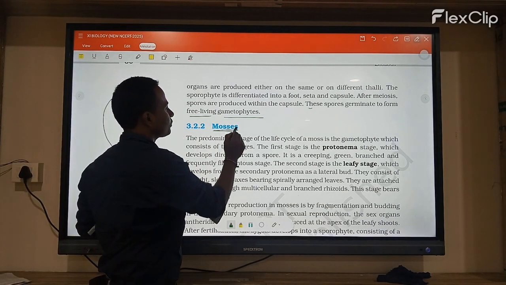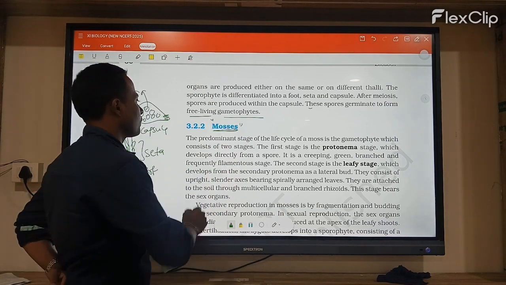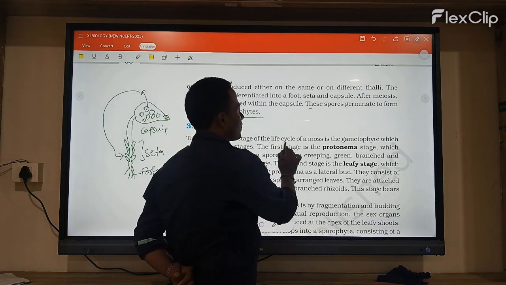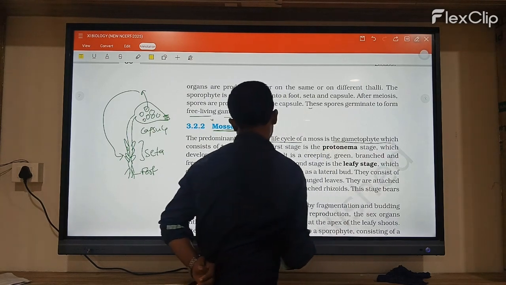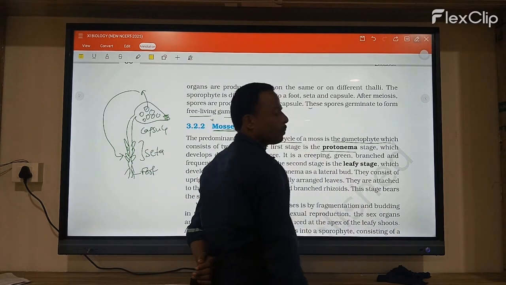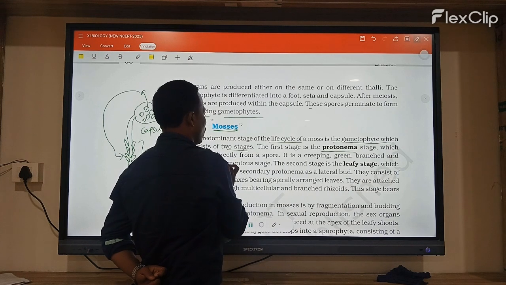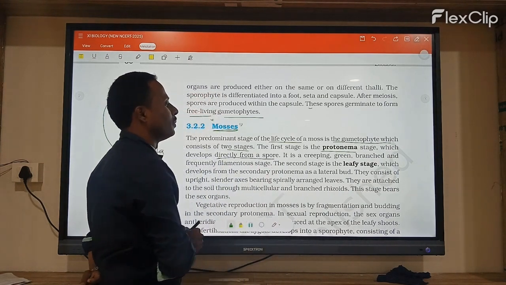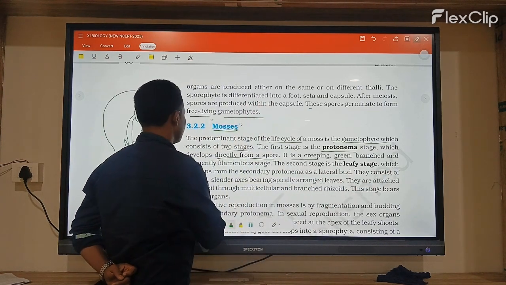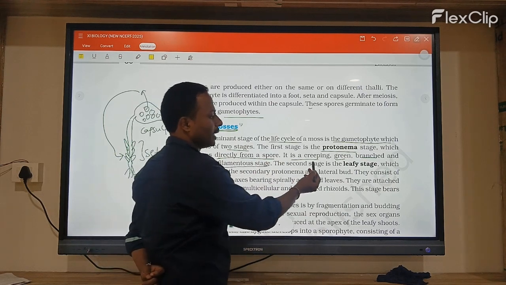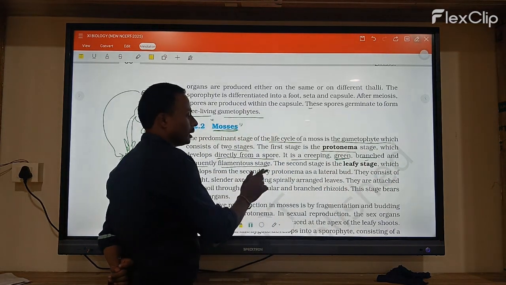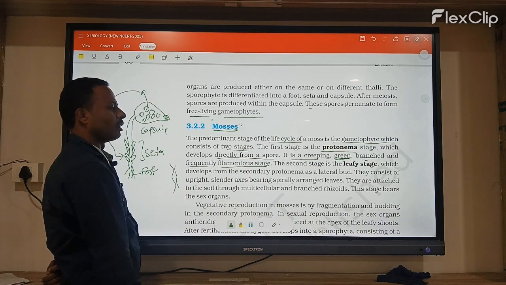Next, mosses. In mosses, the predominant stage of the life cycle is the gametophyte, which consists of two stages. The first stage is the protonema stage, which develops directly from the spores. It is a creeping, green, branched and frequently filamentous stage, growing in a bunch-like, filamentous form.